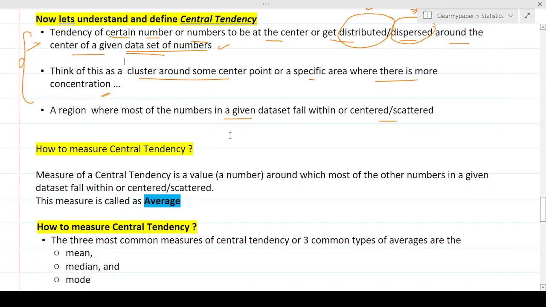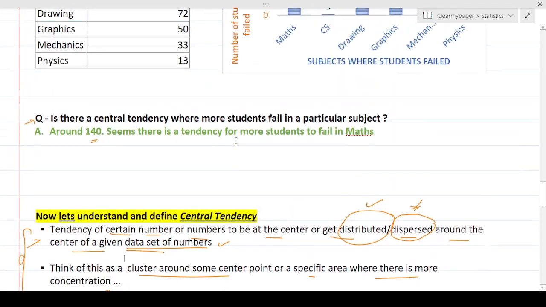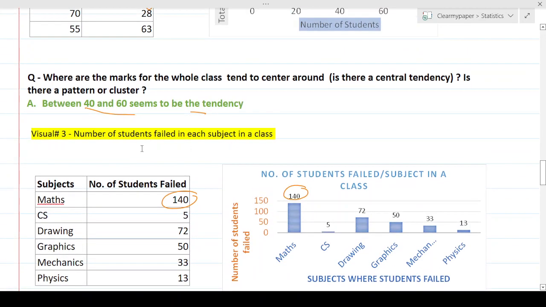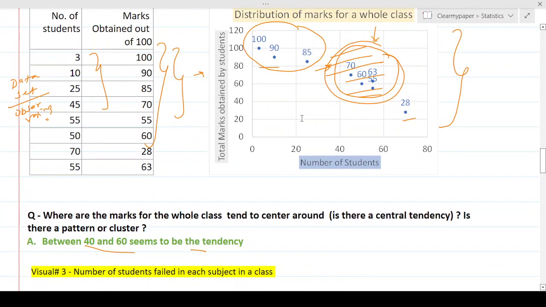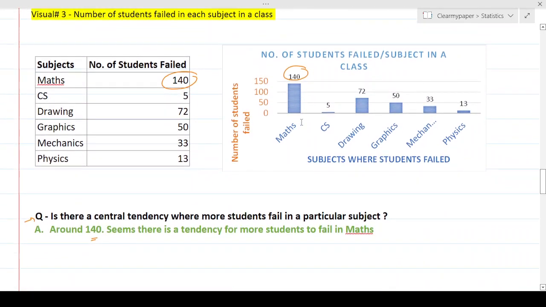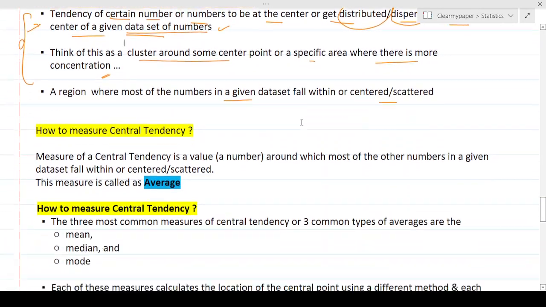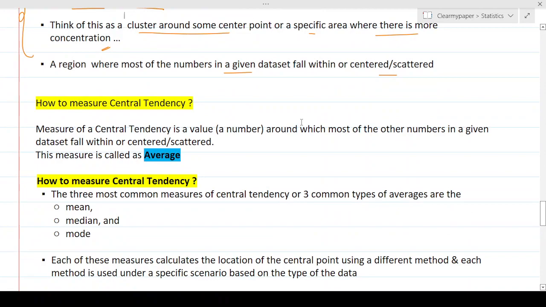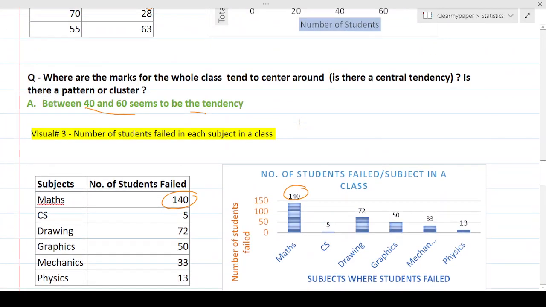Okay. Now how do we measure central tendency? Because in the above questions, we had a guesstimate answer. We didn't have the actual measure. We were just guessing to explain the concept of central tendency. But how do you measure it? What is that one value which will define the number? We're not talking about the area. This is the number. For example, here 140 is the number.